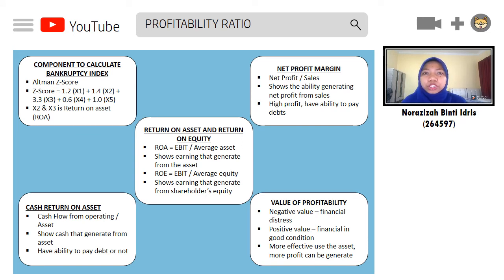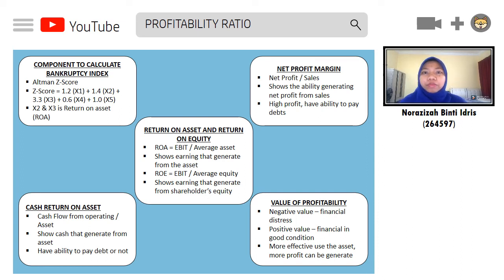Last but not least, for cash return on asset, here is the formula. This ratio shows how much cash is generated from the assets. From this ratio, we can know whether the company has the ability to pay debt or not. If the value is positive, it means that the company is able to pay the debt. If it is negative, the company is not able to pay the debt.